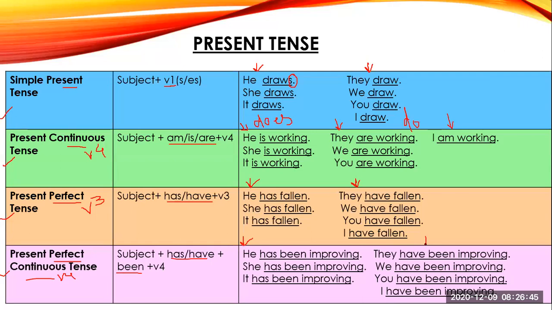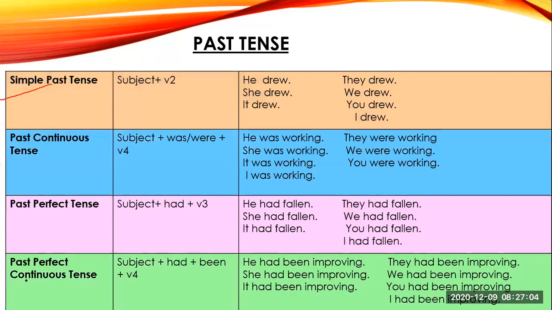Okay, students? So this was your present tense. Now we see the past tense. For past tense, first is simple past tense, second past continuous, third past perfect, and fourth past perfect continuous tense.